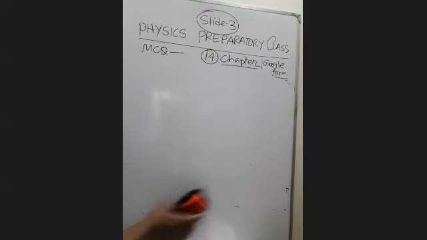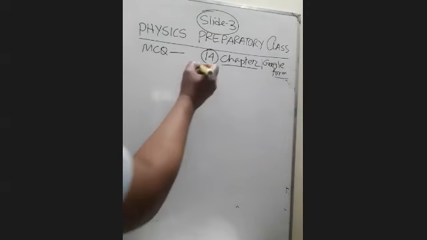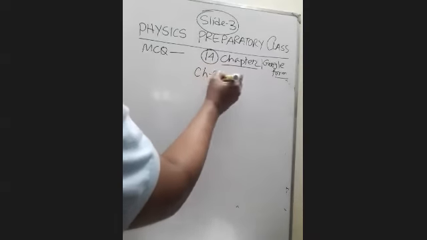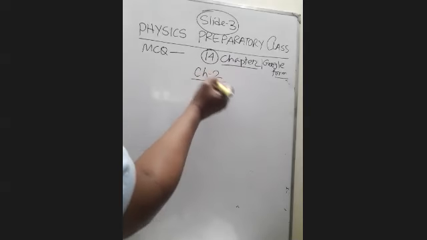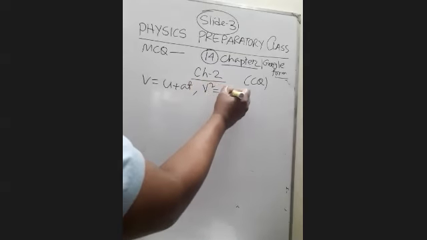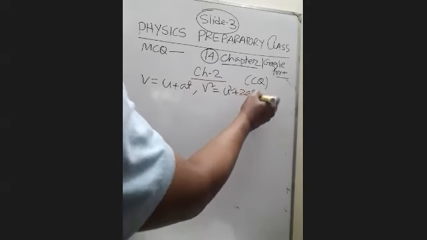So for the B type question, and now CQ chapter 2, if we describe CQ, there are some fundamental equations for us: V equal to U plus AT, and V square equal to U square plus 2AS.